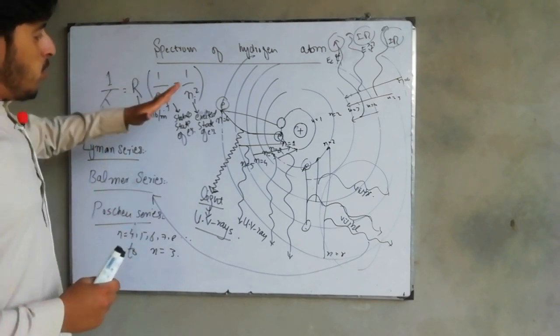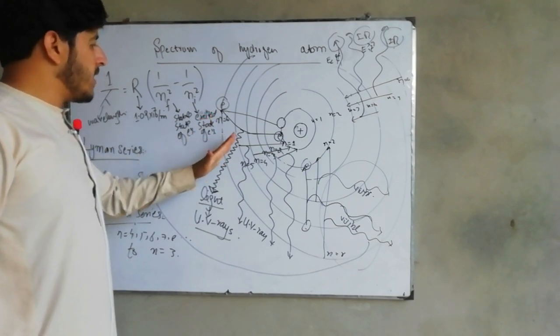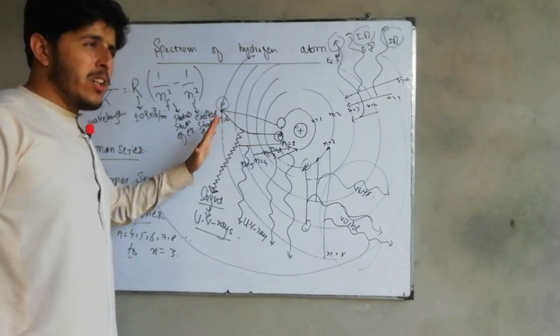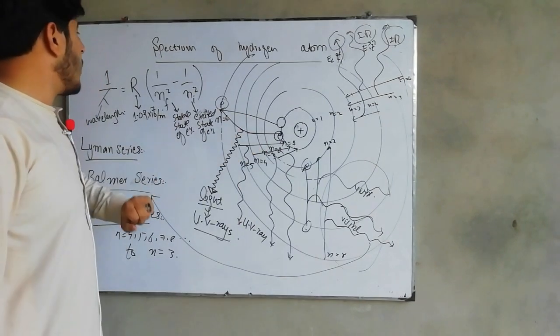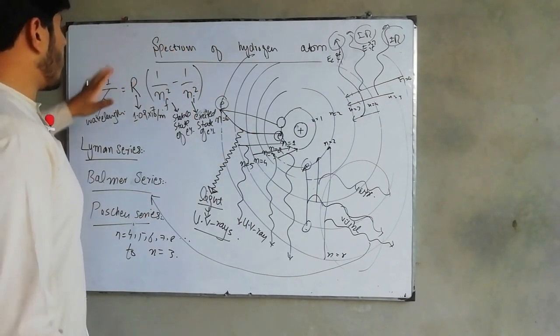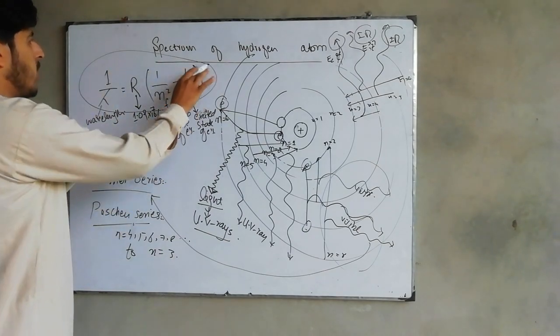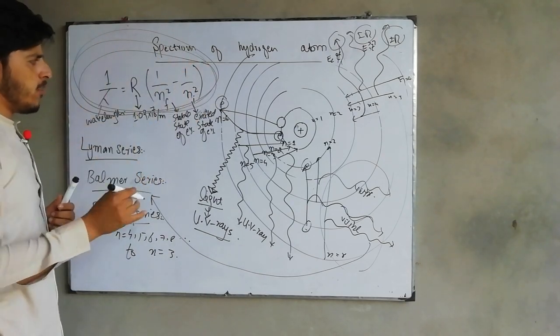Now, one thing which is important. Who is actually responsible for giving us the wavelength of each of the lights? The responsible portion is this equation. This equation tells you all the information. I can say that this equation has much more information in hidden form. A lot of information is here.